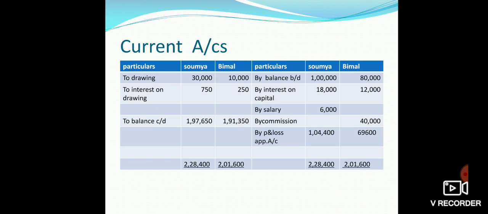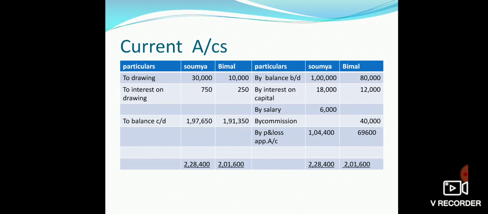Then the distribution of profit among partners will be shown as by profit and loss appropriation account, rupees 1,04,400 in Soumya's current account and rupees 69,600 in Bimal's current account. Now on the debit side of the current account, to drawing 30,000 and 10,000, to interest on drawing 750 and 250.